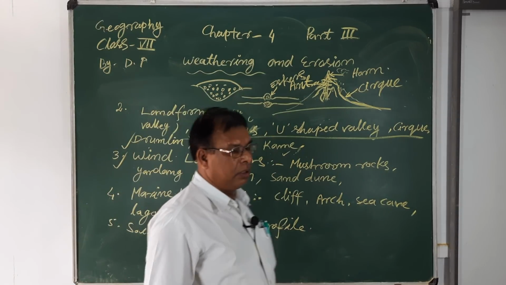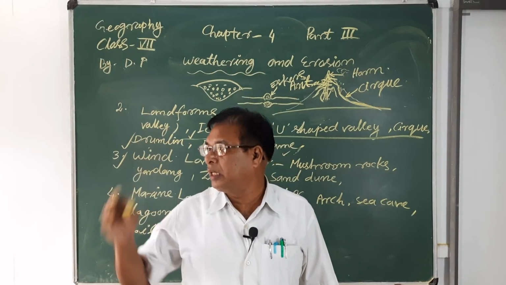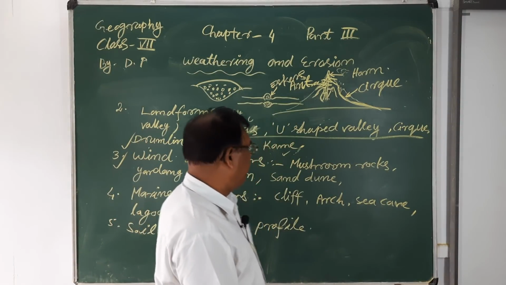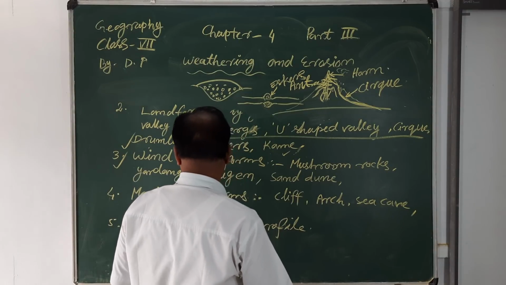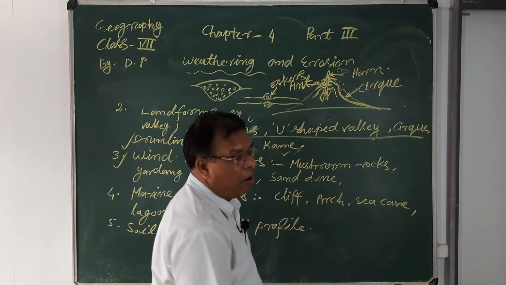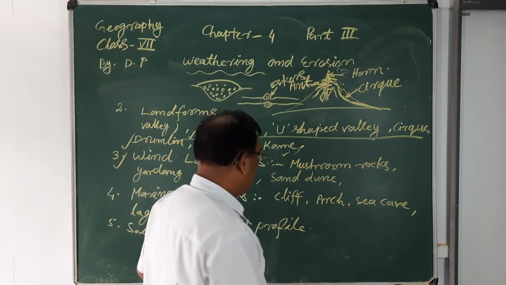I have also discussed in the earlier class some landforms formed by the winds.